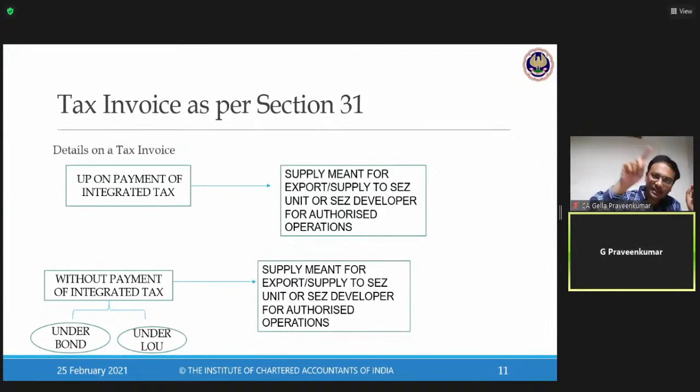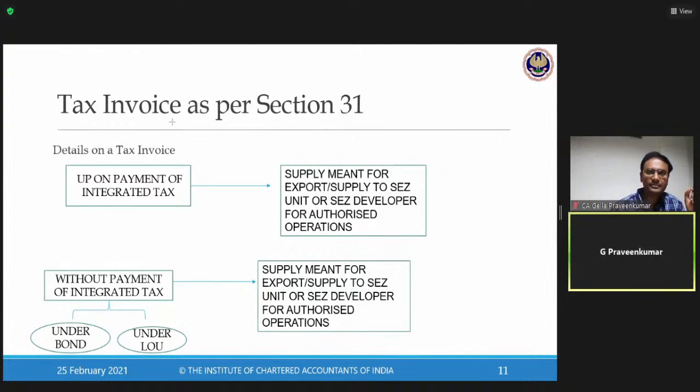What is zero rated supply? Please write down in your working note. Section 16 of IGST Act 2017. As per that, whenever I make a zero rated supply, I being a registered person, I being a supplier of goods or supplier of services, have a choice to make a zero rated supply without payment of tax or with payment of tax. First, let us talk about without payment of tax. Then we'll come to with payment of tax.